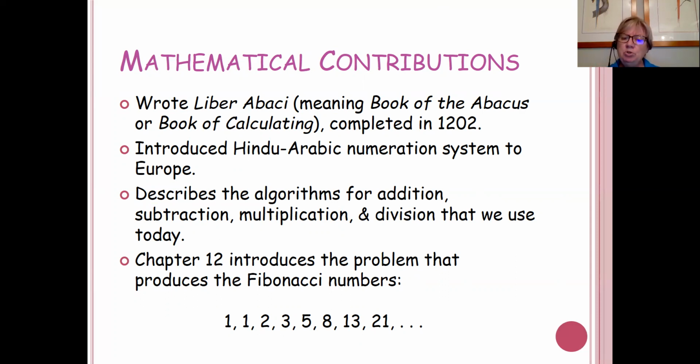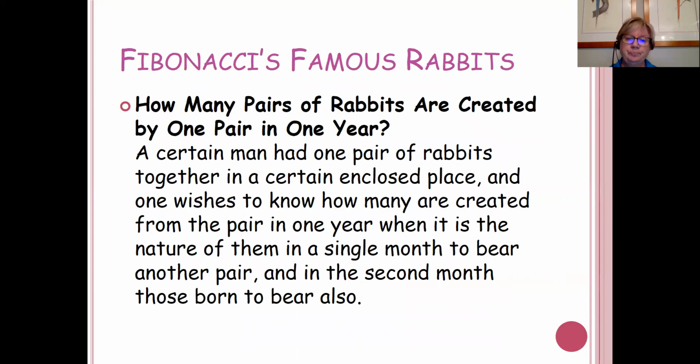But in chapter 12, we've got that problem that produces the Fibonacci number sequence that we know so well. It starts with a 1 and a 1, and then 2, and then 3, and then so on. This is the problem that introduces that sequence.